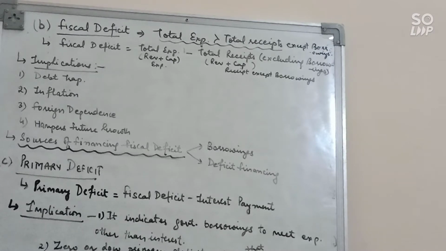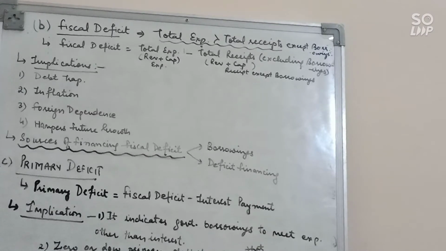So interest payment automatically increases the revenue expenditure, which again leads to revenue deficit. So it creates a vicious circle of fiscal deficit and revenue deficit, and for this the government will take another loan to repay the previous loan. So in this way the country will be in a debt trap. Clear?